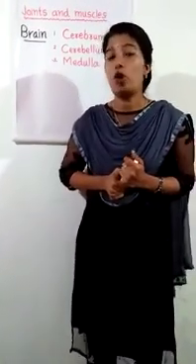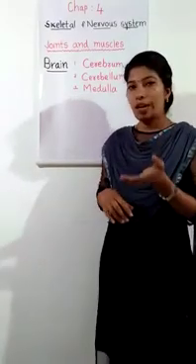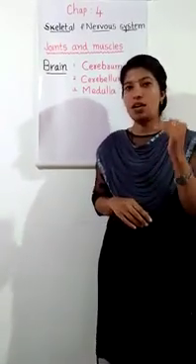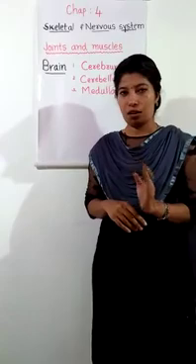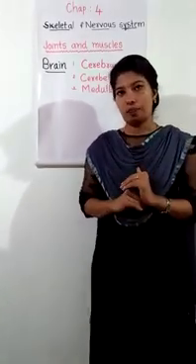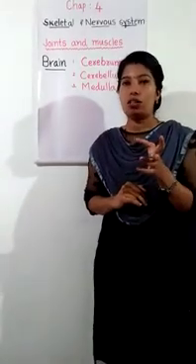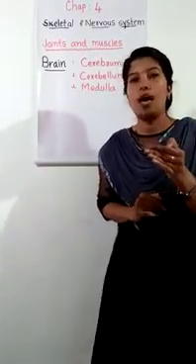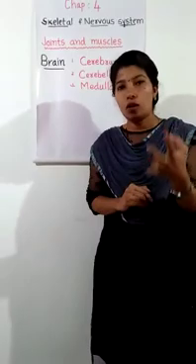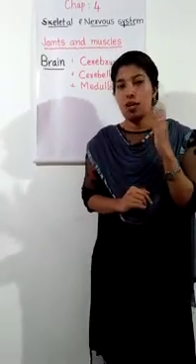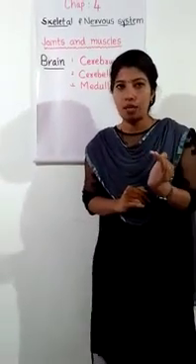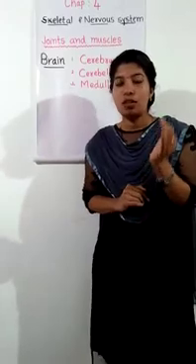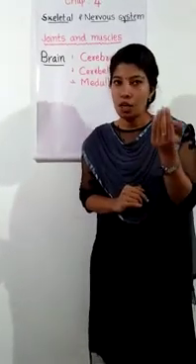Let us see what its importance is. The cerebellum controls balance, movement and coordination of muscles.